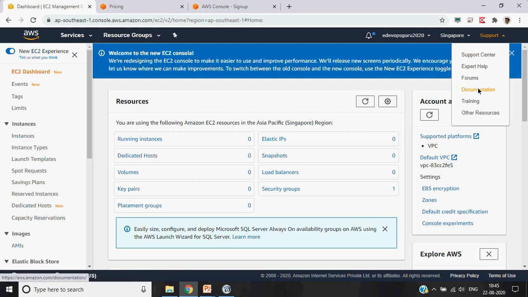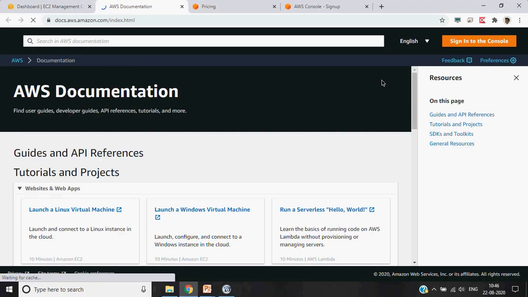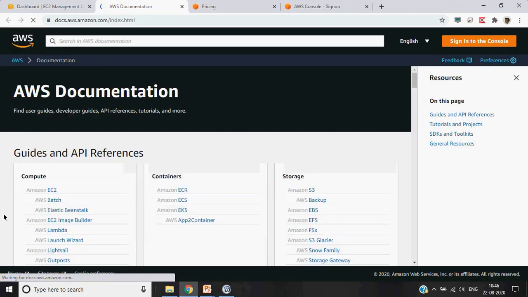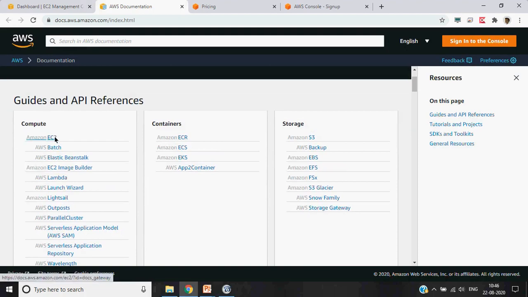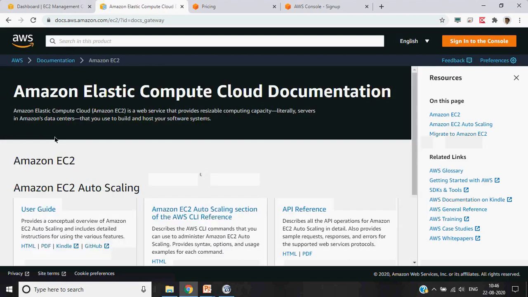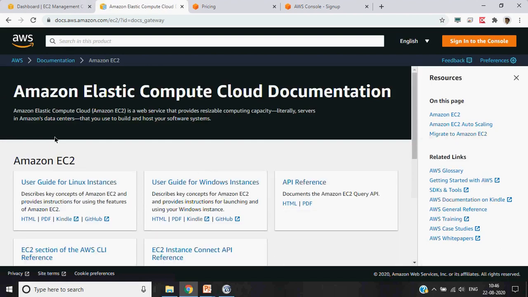Then you have a support. So for free tier, you always have documentation and forums. So if I just show you how the documentation looks like for a particular service, for example, EC2 instance. It will tell you everything, how to create an EC2 instance. They also have SDKs for development of any service using the EC2.